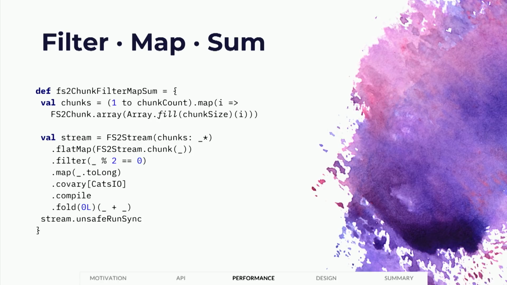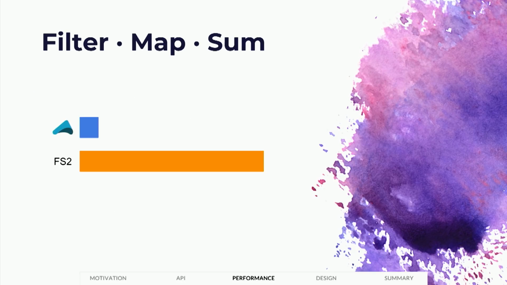And then FS2, the logic remains mostly the same, just adapting a few things to the FS2 API. And amazingly, so really amazingly, because keep in mind here, FS2 is a purely functional library and Akka-stream is not, FS2 performs 10 times faster than Akka-stream on this benchmark, which should get you to start paying attention to what the functional programming community is doing, because we really are trying to make purely functional programming practical. And results like this really show that you can do that.